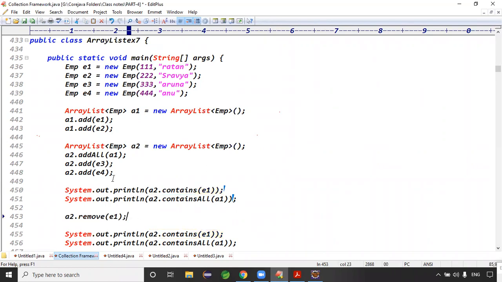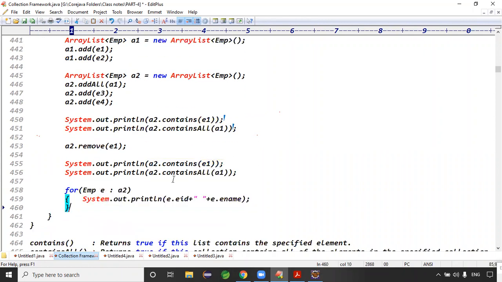I removed the E1 object, guys, from A2. If I removed the E1 object, does A2 contain the E1 object or not now? No, right. And does A2 containsAll of A1's objects? No, right, because from A1 one object is removed now. That's why it returns false only.